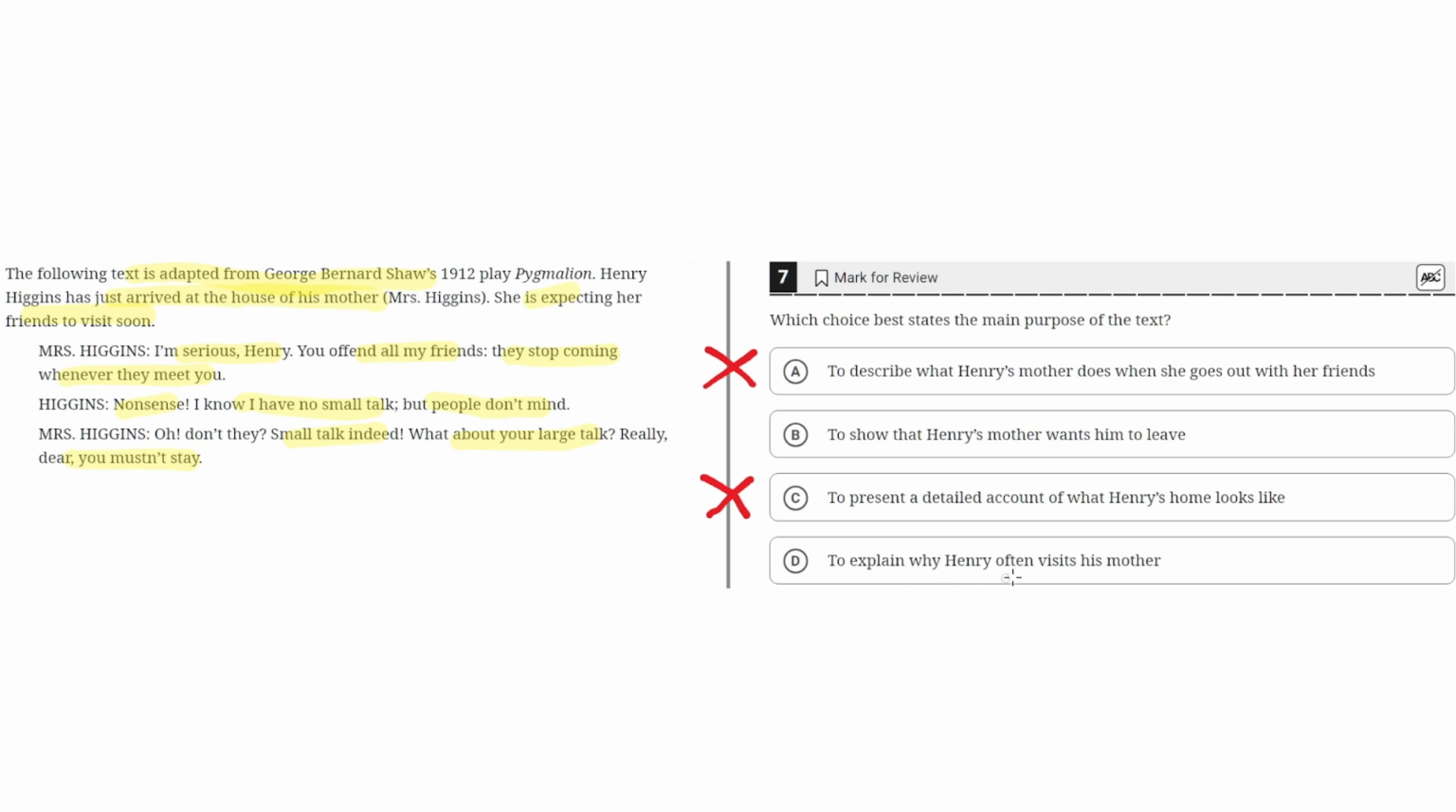D. To explain why Henry often visits his mother. This is incorrect because this is not mentioned at all in the text, because the text focuses on the interaction between Henry and his mother, where his mother wants Henry to leave because she is expecting her friends to come. So because of this, we can eliminate option choice D, and that leaves us with option choice B as the correct answer.